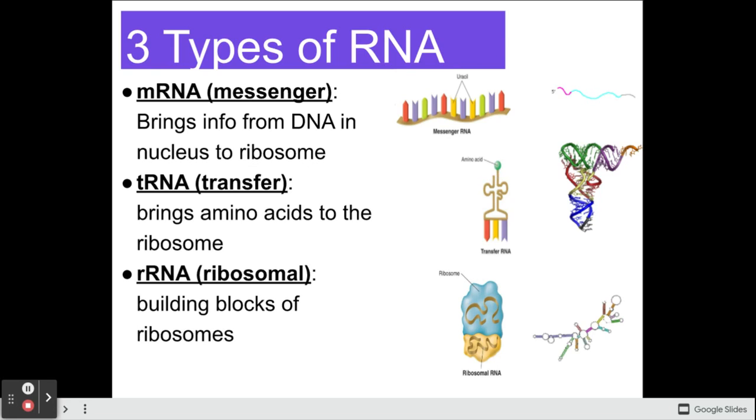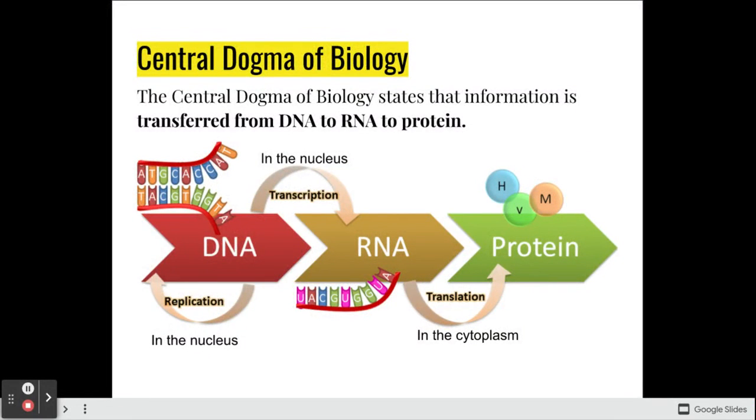You put a bunch of amino acids together, you get a protein. And finally, we have another RNA molecule called rRNA. That's a ribosomal RNA. These are the building blocks of ribosomes. So there's a lot of rRNA found in a ribosome that will then be making the proteins from the information found on mRNA by using amino acids that are brought in by tRNA. So again, DNA is going to get converted into RNA, which gets converted into a protein. We're focusing on transcription, which is DNA to RNA.